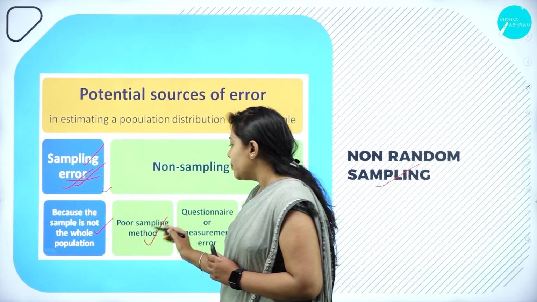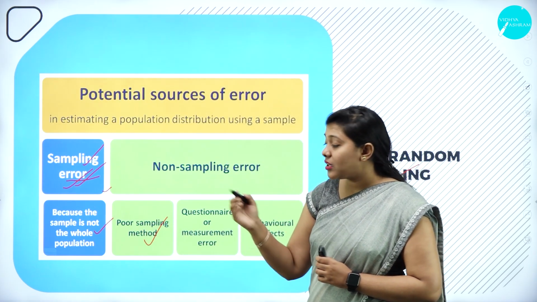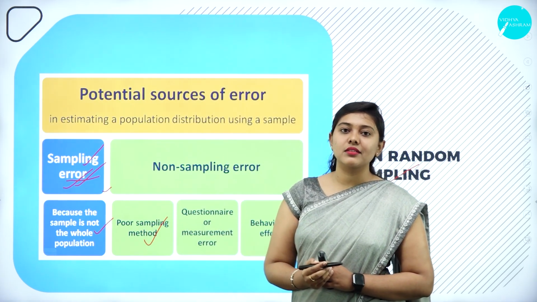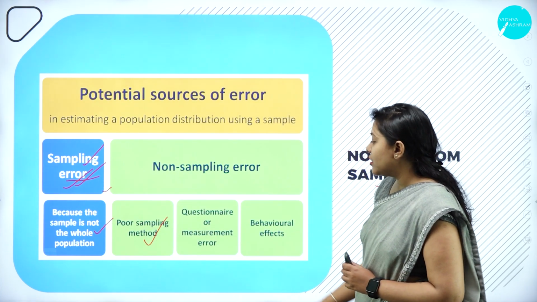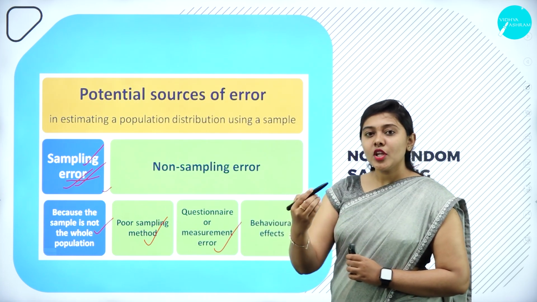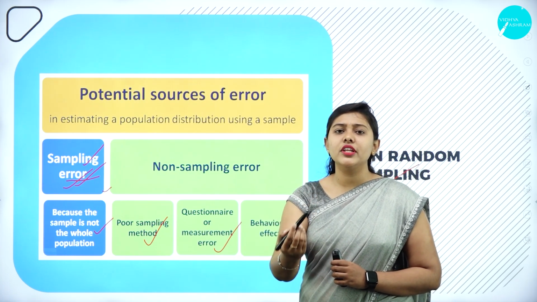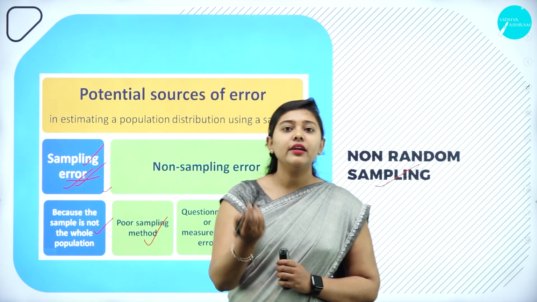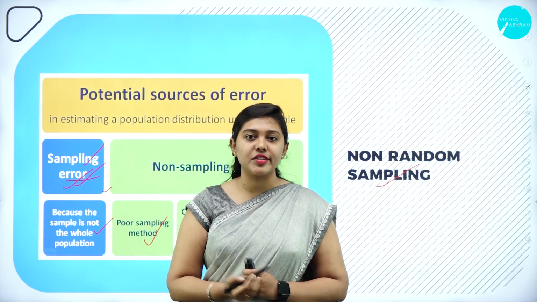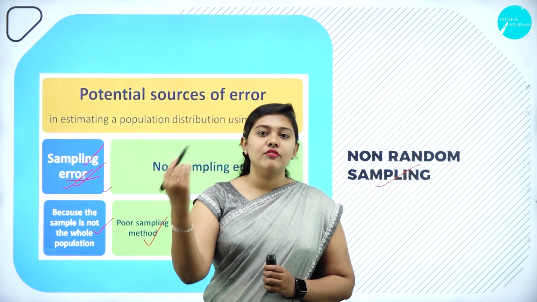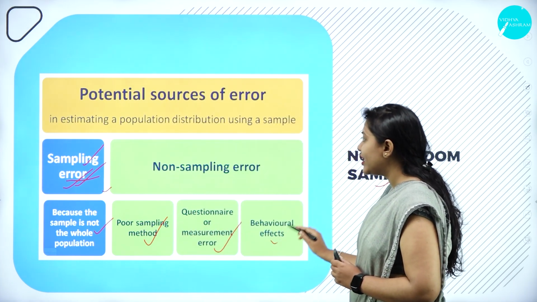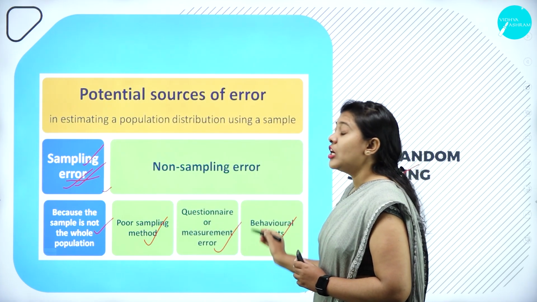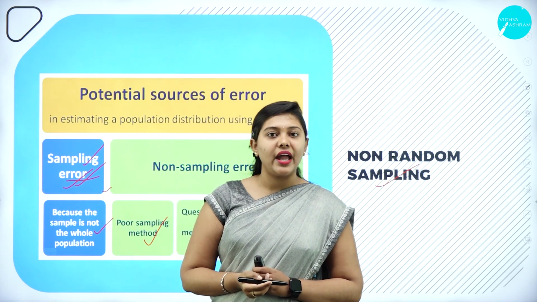So that is why, because of the sampling method, a poor sampling method, we have sampling errors. And the questionnaire we have given might not be answered by all the respondents. So there we don't get the information properly. And next, behavioral effects. All these are the reasons for sampling error.